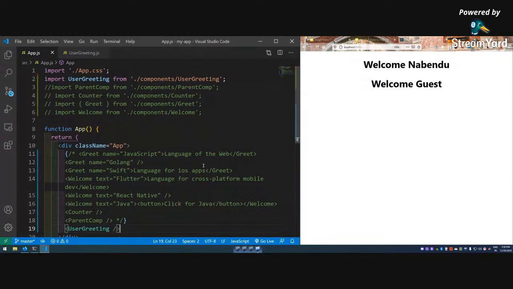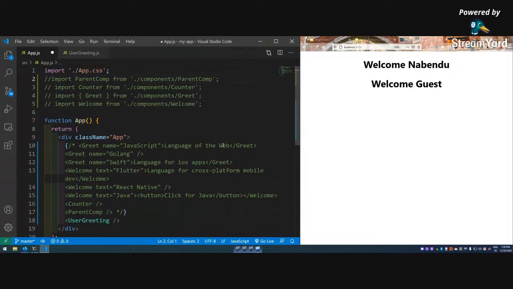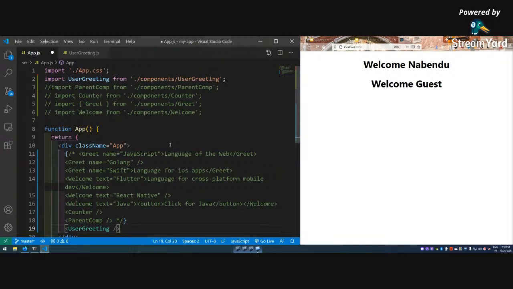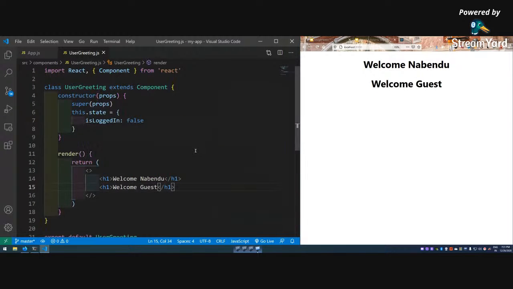And there is another way to do it. Let me remove it. You take your mouse here and press Control and space bar, so it will come up again. Then Control space bar and then enter, and it is done. So this is another way, or you write it by hand itself, doesn't matter. So by default it is showing both of them. So this is not conditional rendering.